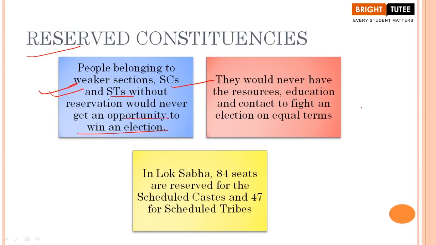Also, they would never have the resources, education and contact to fight an election on equal terms. Yes, we know that in our society, gaps exist, right? When we are talking about the rich people, the richer section of our society, and the poor section of our society, when we are talking about the people belonging to these castes, the minority groups, definitely inequality exists in our country.